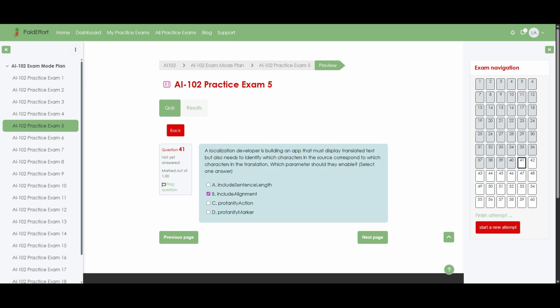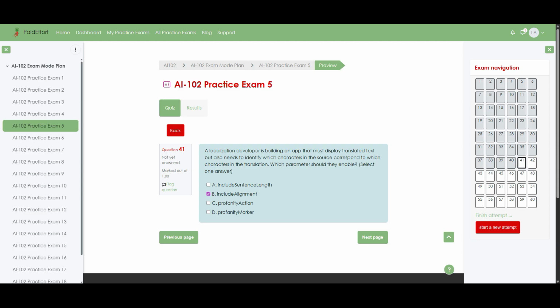Now let us explain why this parameter is the right choice for the scenario. The requirement is to know exactly which characters in the source line up with which characters in the translated text, and include alignment returns an alignment object that maps source character positions to target character positions, giving the developer the precise mapping they need. By contrast, include sentence length only reports the length of sentences and does not tell you how individual characters or words correspond between source and target.